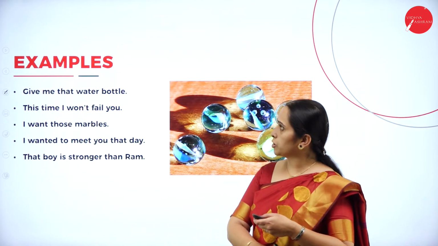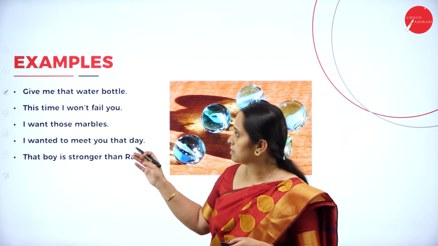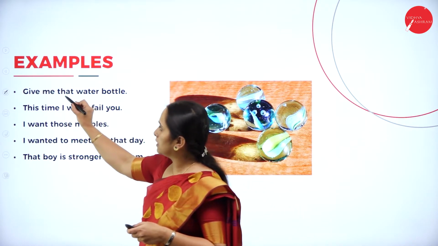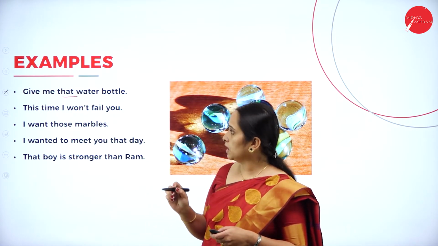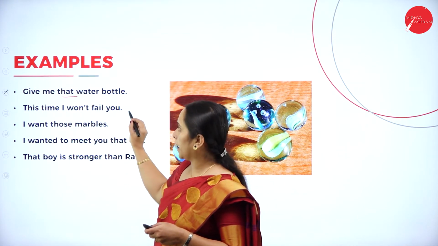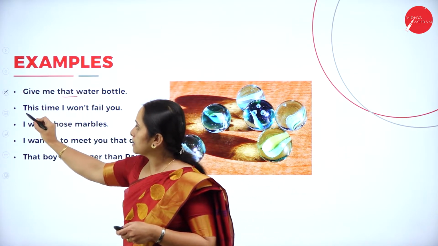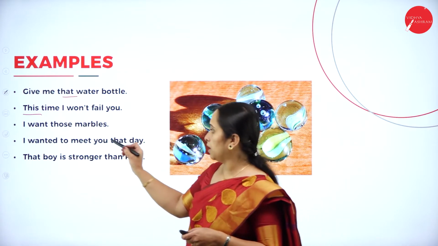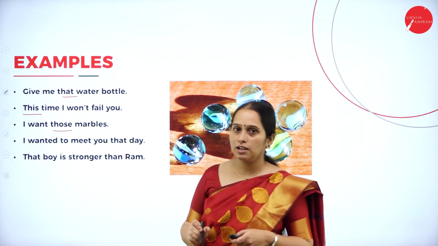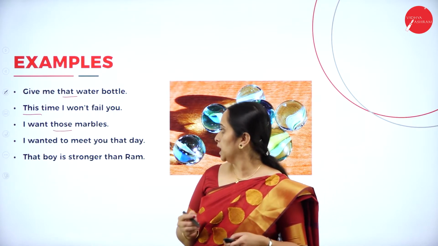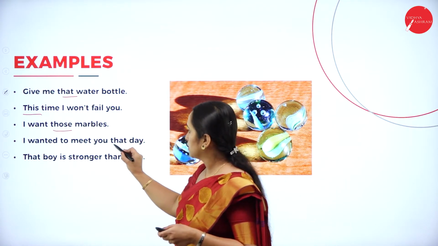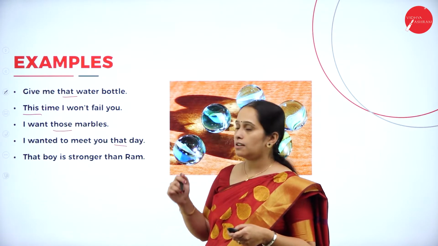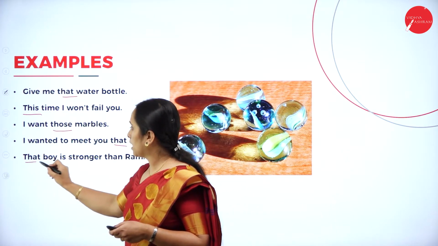Okay, now let's see these examples. Give me that water bottle. So that is the adjective here. This time I won't fail you. So this is the adjective here. I want those marbles. Those is the adjective here. Next sentence: I wanted to meet you that day. So that is the adjective. Next, that boy is stronger than Ram. So that is the adjective here.